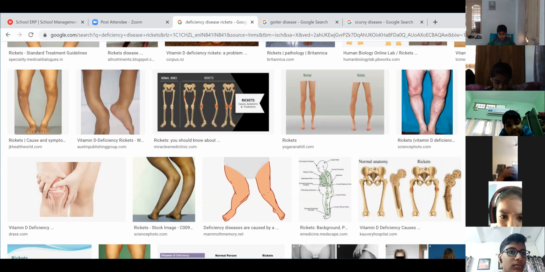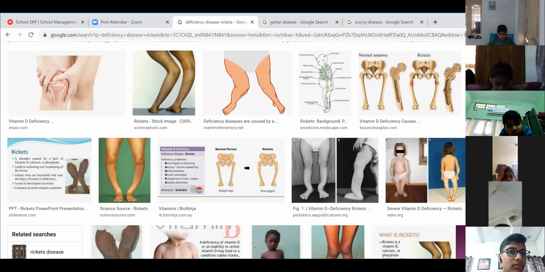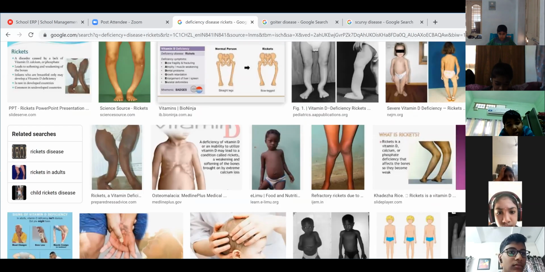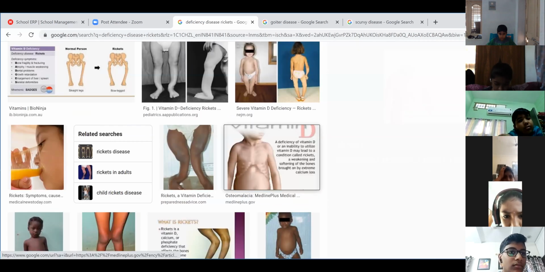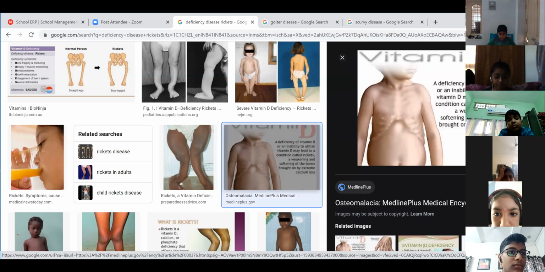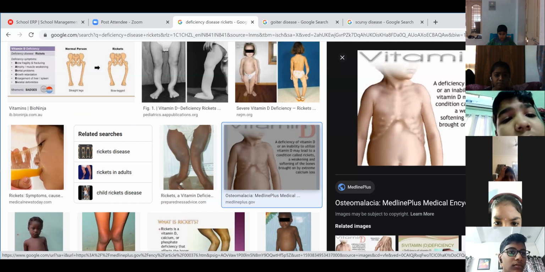So even the pigeon chest protruding out, the chest will be like a pigeon chest. If you can see this picture here, yes, you can see this picture on your left side. How is the chest of this child? The ribs are just like a pigeon chest protruding out. So this is due to the deformity, this child is suffering from rickets.